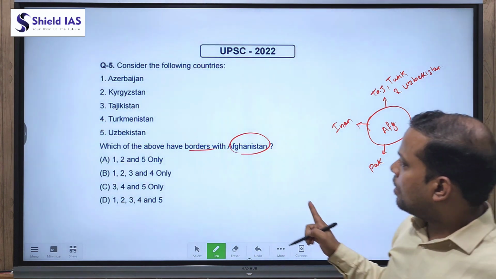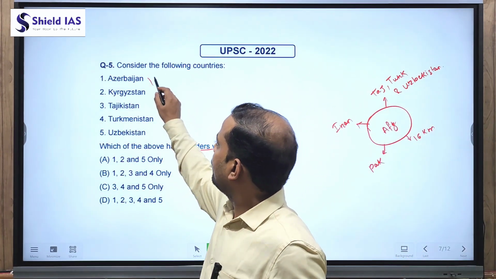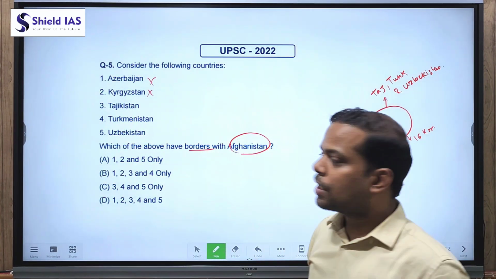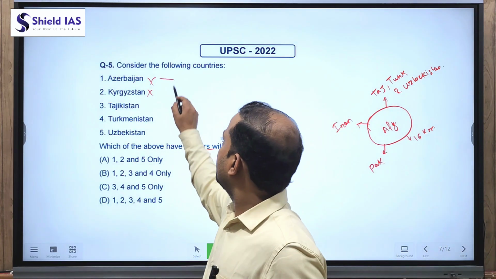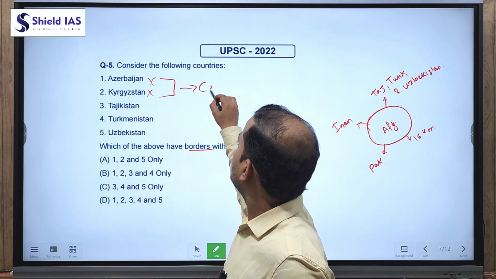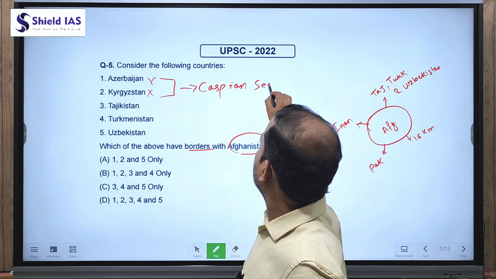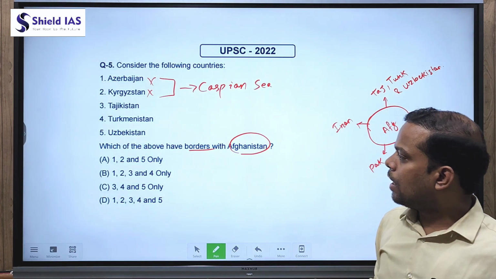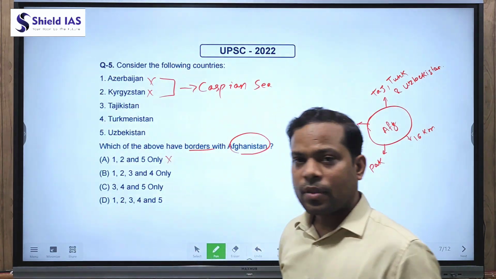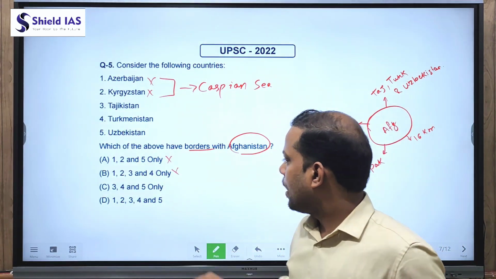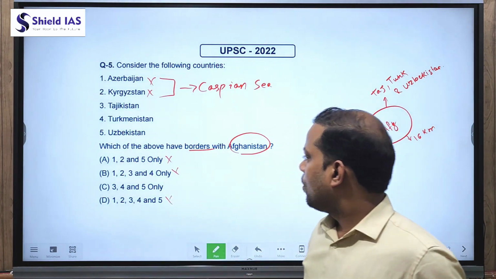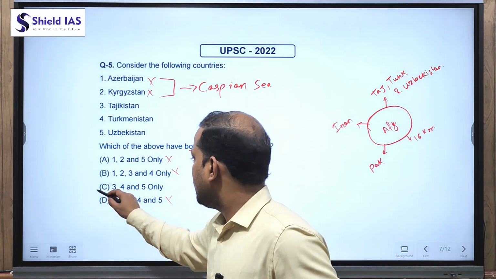So we can eliminate Azerbaijan, we can eliminate Kyrgyzstan. Why? Both countries do not share their boundary with Afghanistan. So if 1 and 2 are incorrect, we can eliminate A, we can eliminate B, and also we can eliminate D. Only one option remaining, that is C, 3, 4 and 5.